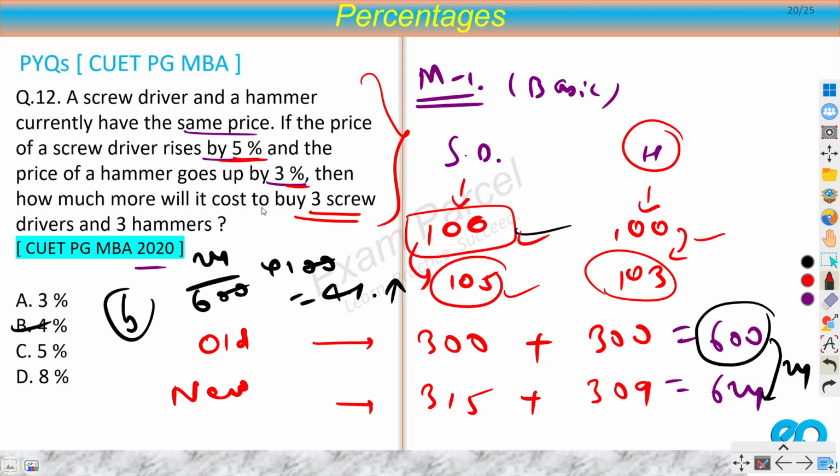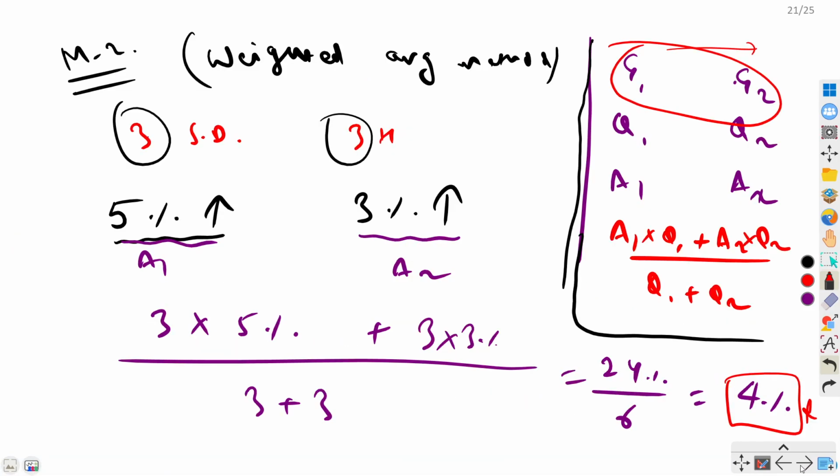So here we had to find how much more will it cost to buy 3 screwdrivers and 3 hammers. So we had been asked for the whole set, right? 3 screwdrivers plus 3 hammers. So here we could apply the weighted average. So I hope this method is clear to you, and this is extremely important, and this is very rare as well. I've hardly seen people using this method. They will usually go by this method.